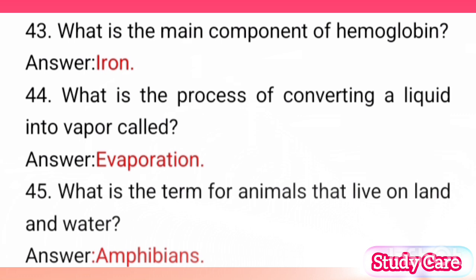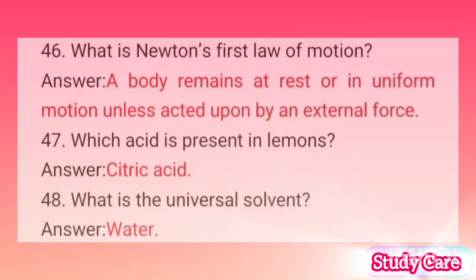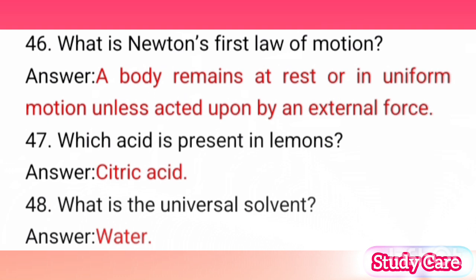44. What is the process of converting a liquid into vapor called? Answer: evaporation. 45. What is the term for animals that live on land and water? Answer: amphibians. 46. What is Newton's first law of motion? Answer: a body remains at rest or in uniform motion unless acted upon by an external force.